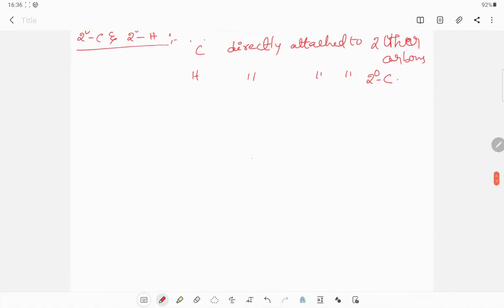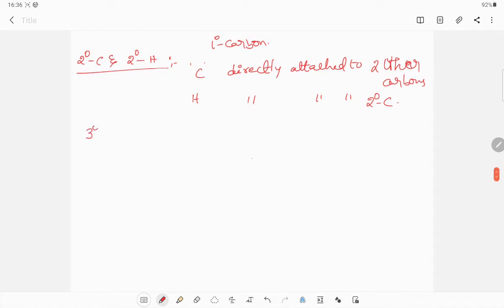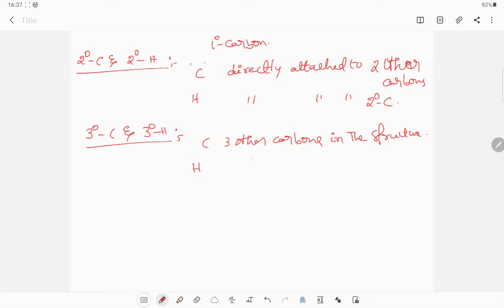Next, tertiary carbon and tertiary hydrogen. Tertiary carbon means carbon directly attached to three other carbons in the structure. Now tertiary hydrogen means hydrogen which is directly attached to a tertiary carbon atom.